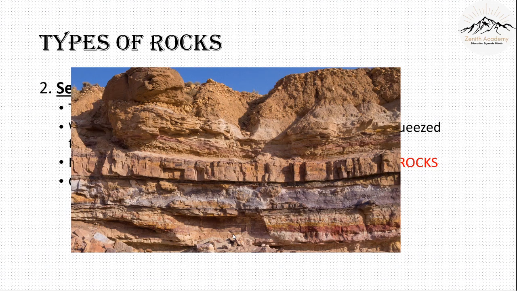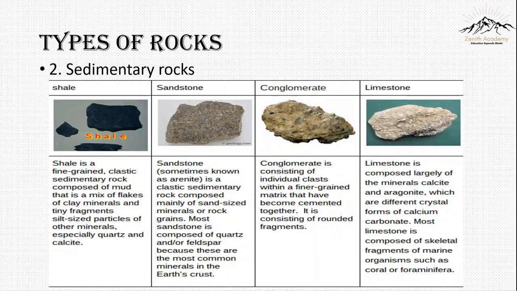Now let's see the types of sedimentary rocks. We have shale, sandstone, conglomerate, and limestone. Let's first learn about shale. It is made of solidified clay and mud. This has a lot of mud, and when the mud is squeezed together, it forms shale. It is available in this dark shade, or it's also present in gray and white colors.